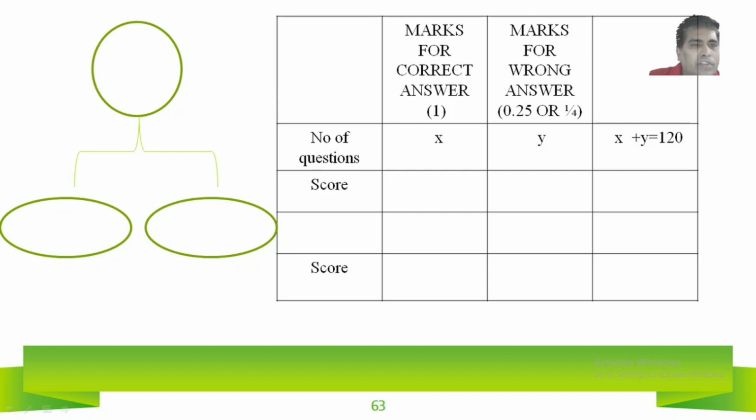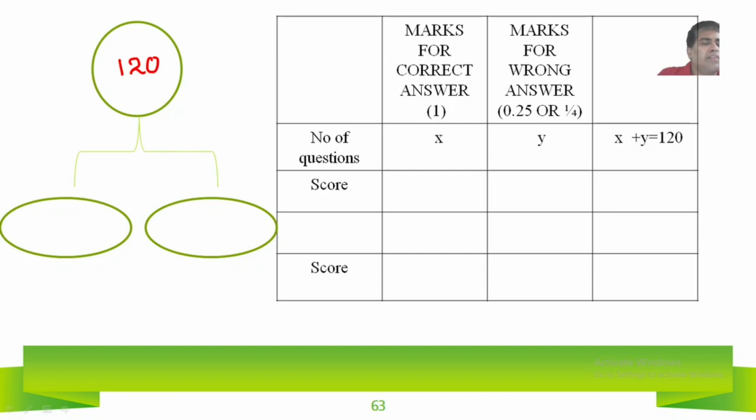Okay. First of all, this is very, very important. Whatever we have read in the case study and whatever we can extract, we are writing in this slide, the information. So total 120 questions are there. Total number of questions is 120.